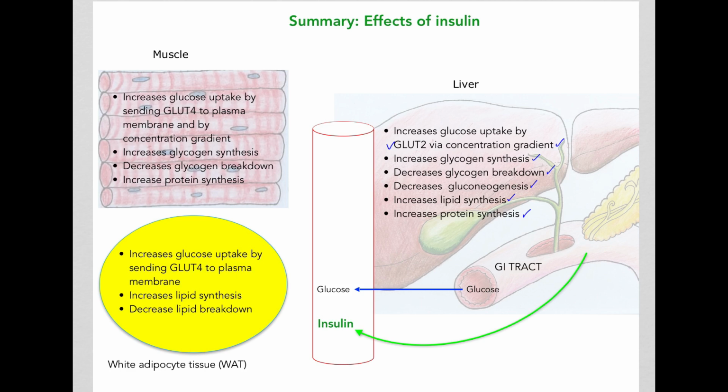For the muscle, insulin will increase glucose uptake by sending GLUT4 proteins to the plasma membrane, and later by concentration gradient. Insulin increases glycogen synthesis in muscle, decreases glycogen breakdown, and increases protein synthesis. In the adipocytes, just like muscles, insulin increases glucose uptake by sending GLUT4 proteins to the plasma membrane. Insulin increases lipid synthesis and decreases lipid breakdown.